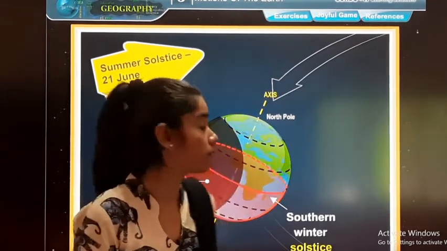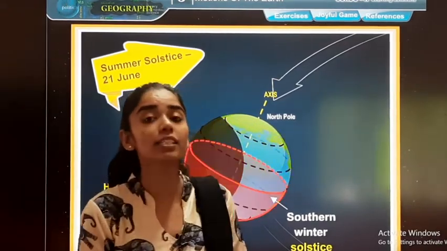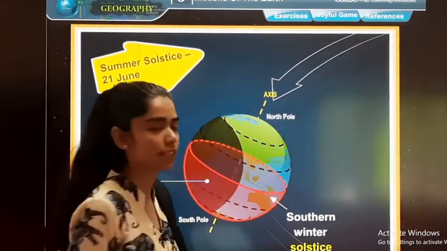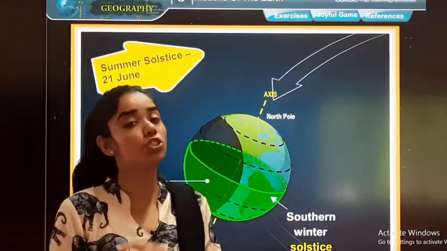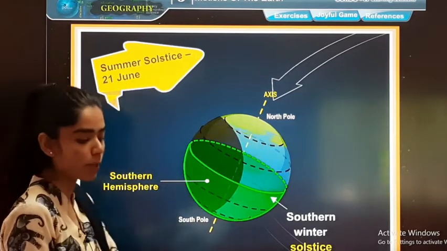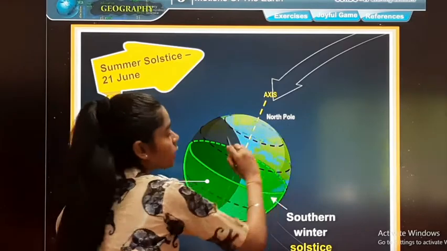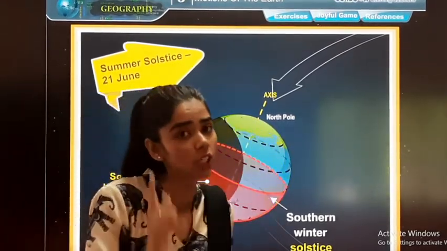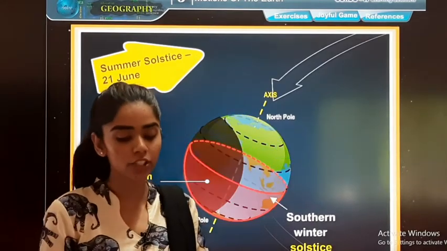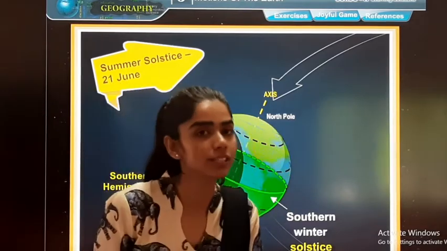Clear? What they have said? See, in the southern hemisphere, it is opposite. It is winter season, while in north, it is summer season. See, during this time, the conditions are reversed in the southern hemisphere and it is turned away from the sun. See, it is directly in contact with the sun and it is away from the sun. That is why they face winter during that time. And the duration of daylight is short and it is winter season in the southern hemisphere.